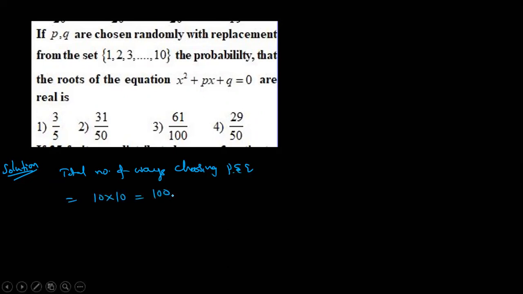Now see, first of all, total possible outcomes. How many ways can you choose P and Q? Anyone? So the total number of ways of choosing P and Q is 10 into 10, that is 100 ways. Means like 1, 1; 1, 2; 2, 1; 3, 3; 4, 4, like that. How many ways are there? So there are 100 ways.